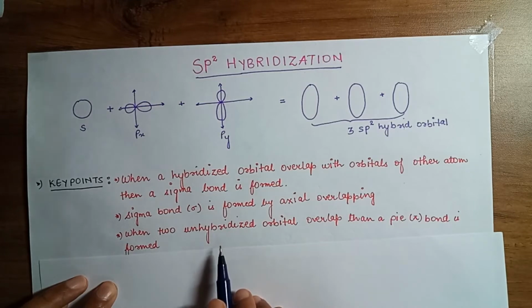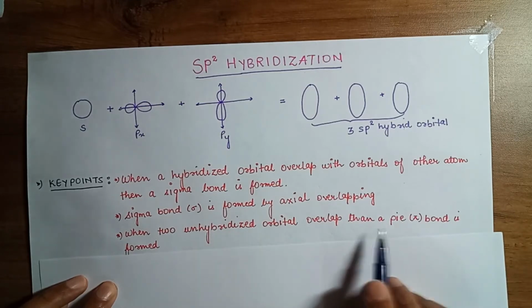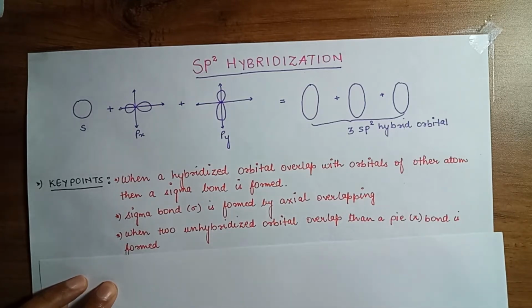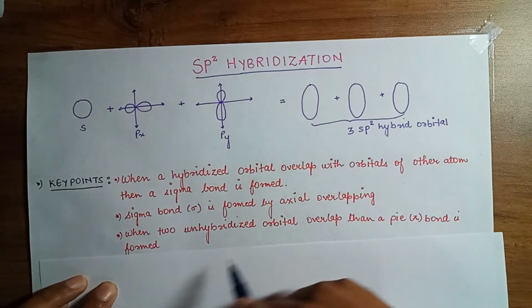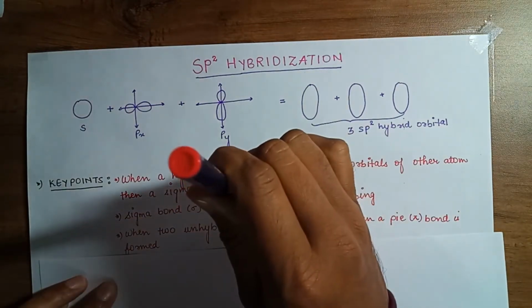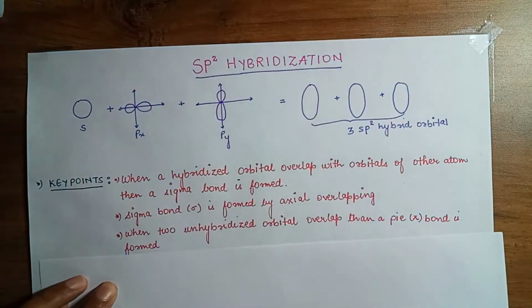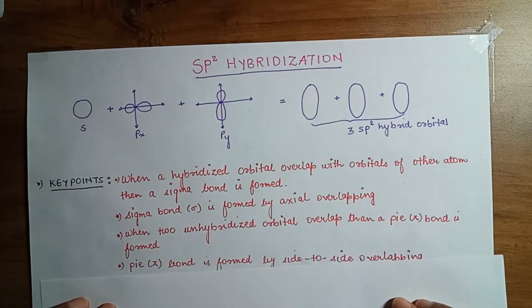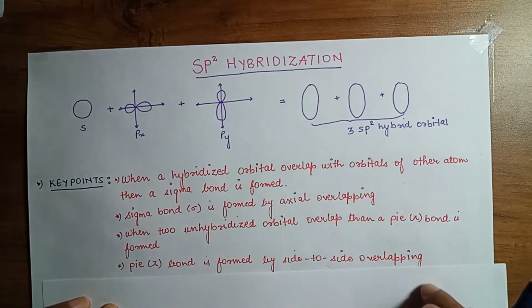when two unhybridized orbitals overlap, then a pi bond is formed. So a pi bond is only formed when unhybridized orbitals overlap with each other, and these unhybridized orbitals are perpendicular to the axis, perpendicular to the plane. The fourth point is that a pi bond is formed by side to side overlapping. We will discuss this by taking a few examples. So pause the video and write down these important points.